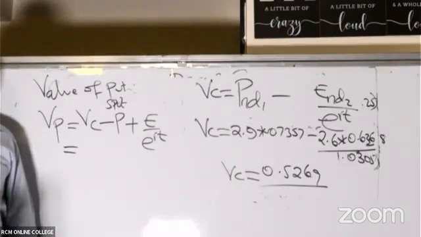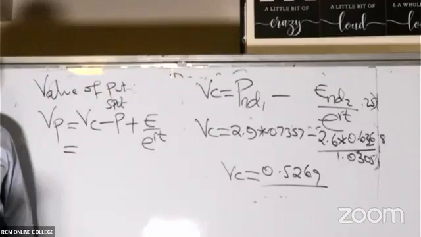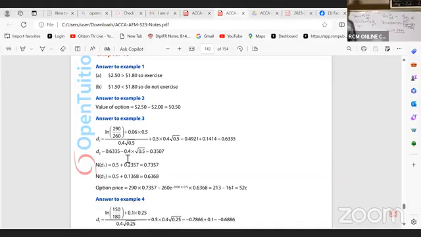All right, ladies and gentlemen, what do we have here at the end of the day? Remember, at the back of that book, you have your answers there. Unfortunately, they never got to finish the entire question to the put. They only did the option price here, but you can see every other thing in this example 3, including the one that you got, 0.52. They took this as 52 cents, but for you, just write it as 0.52. That is the value of the option.